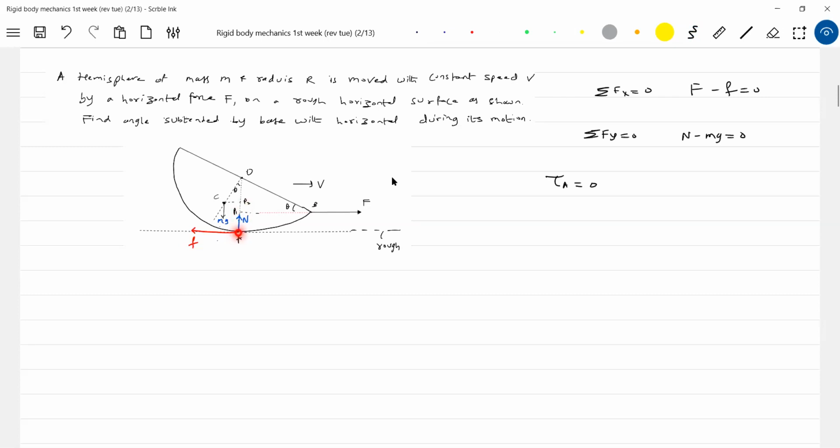What is A? What is the axis I'm defining? An axis perpendicular to the plane of paper passing through point A. Then this N and F will intersect the axis of rotation. So there'll be only torque due to the weight mg and the applied force F. So they should be equal to mg into CP2, anti-clockwise, plus F into